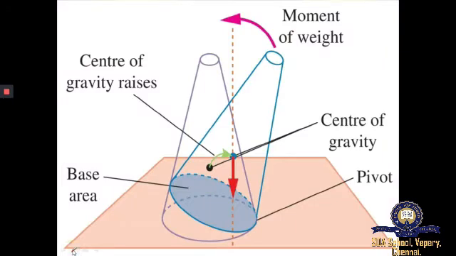As you can see in this figure, the frustum is tilted through quite a big angle without toppling. Its center of gravity is raised. This is its original center of gravity, and it is raised when it is displaced, shown by this green arrow.